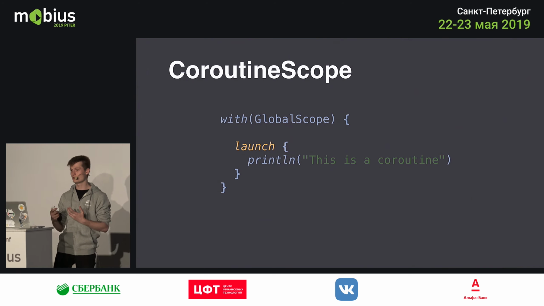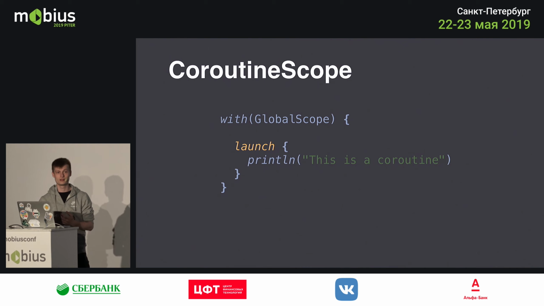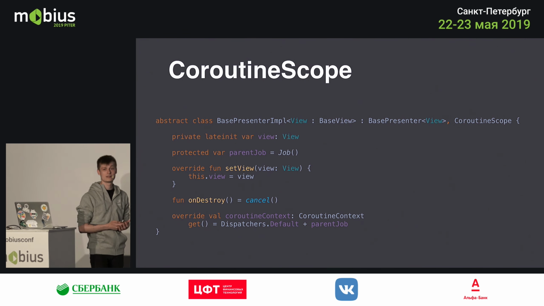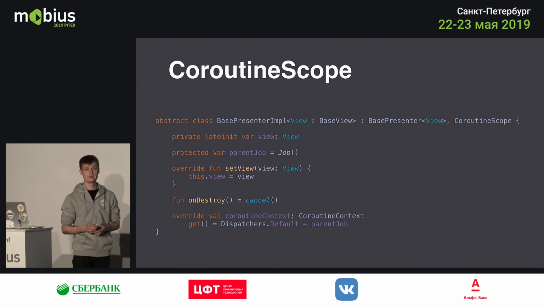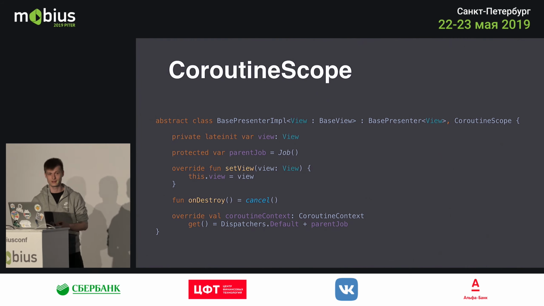So you should always try to build your own scopes for certain parts of the application. You should try to bind it to something that has a really steady and explicit lifecycle. For example, presenters, if you have presenters, or view models, if you have view models in Android.